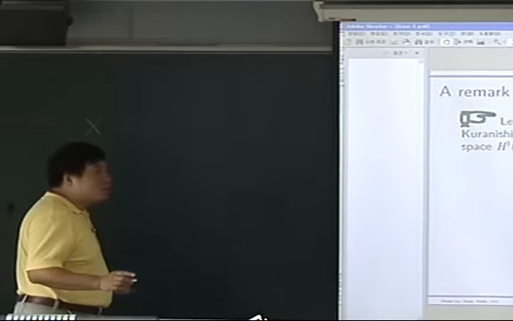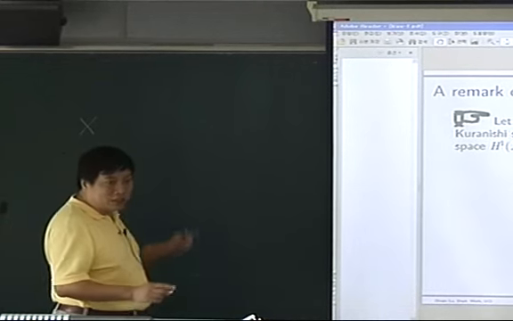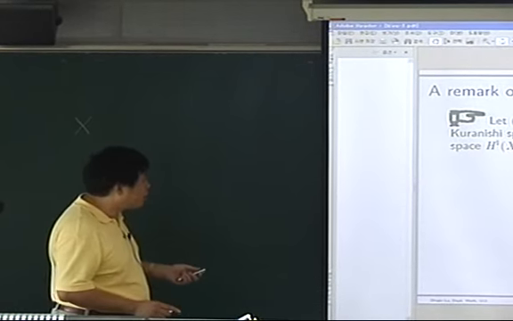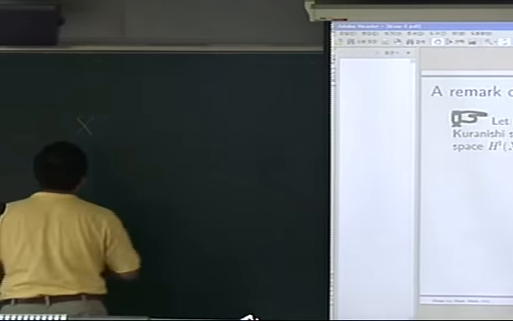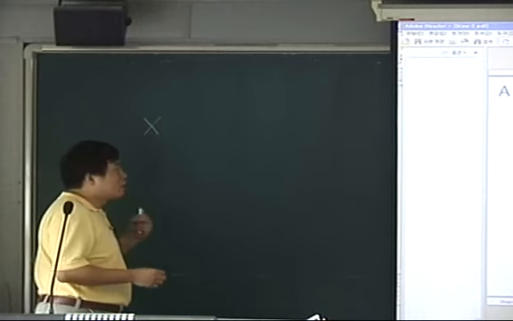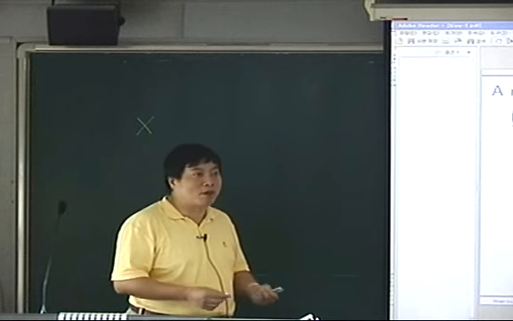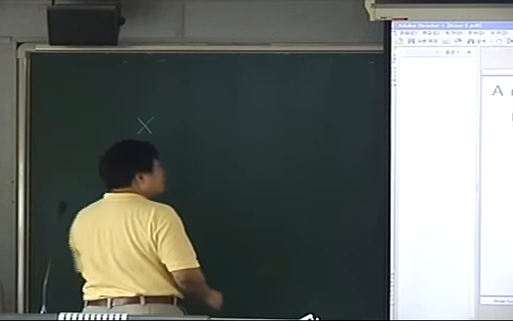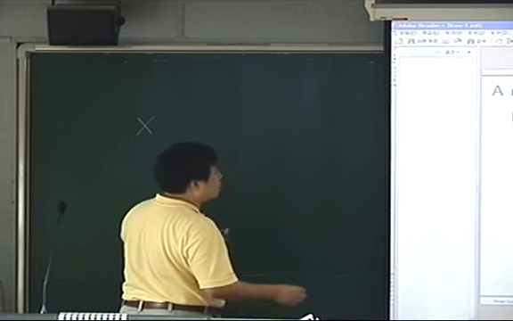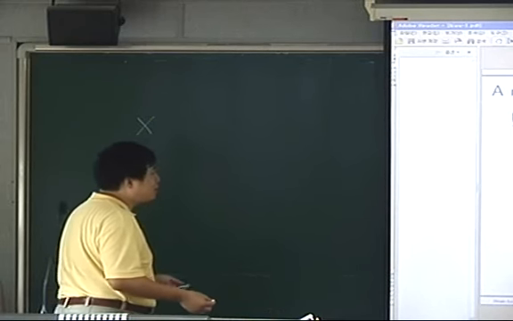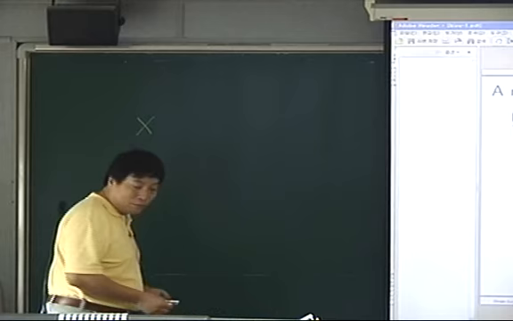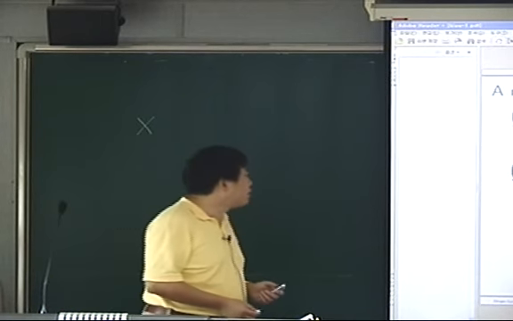So there's no polarization needed in this theorem. But if we insist that the deformation keeps the polarization, then the Kuranishi space, or the infinitesimal deformation space, is not that. It will be a little bit smaller than such a space.